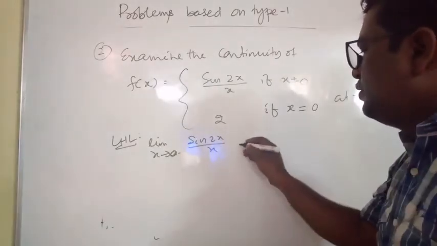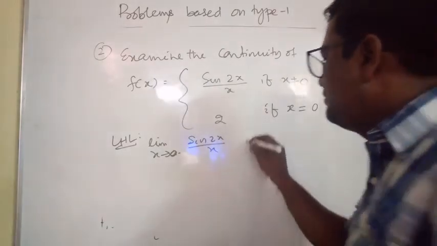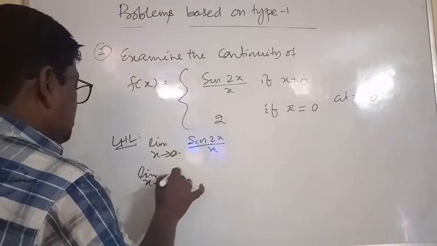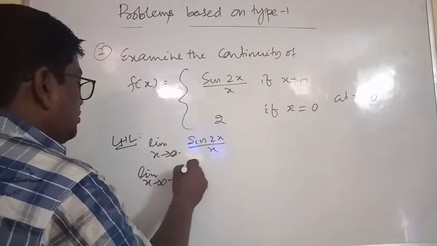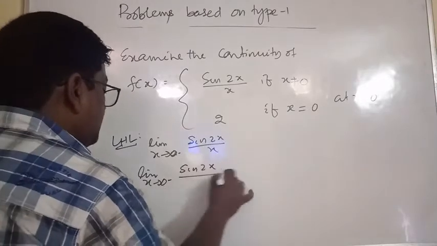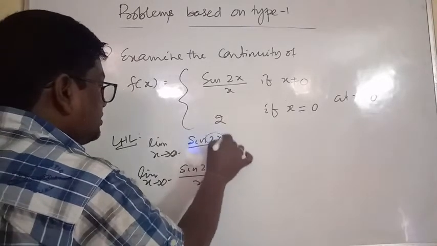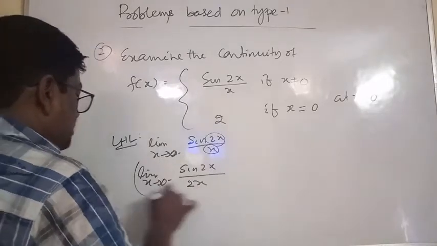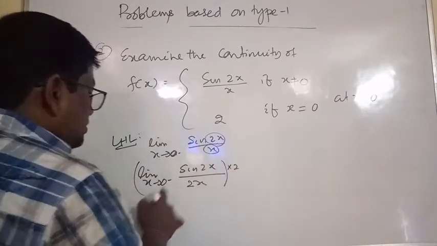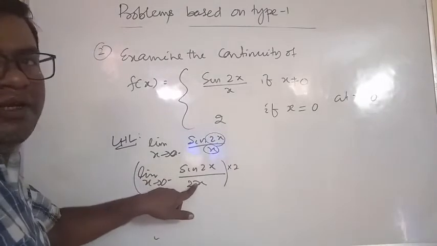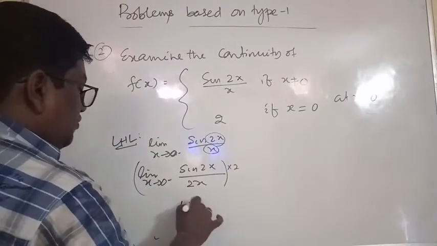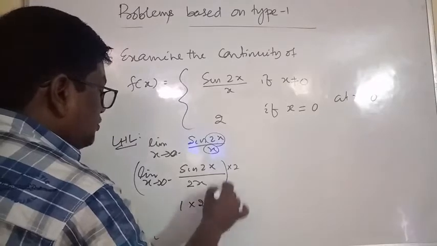This is equal to limit x tends to 0 minus sin 2x by x. Here 2x, but here x, so multiply by 2, and this is also into 2. This is sin x by x form, so its value is 1 into 2, which is equal to 2.